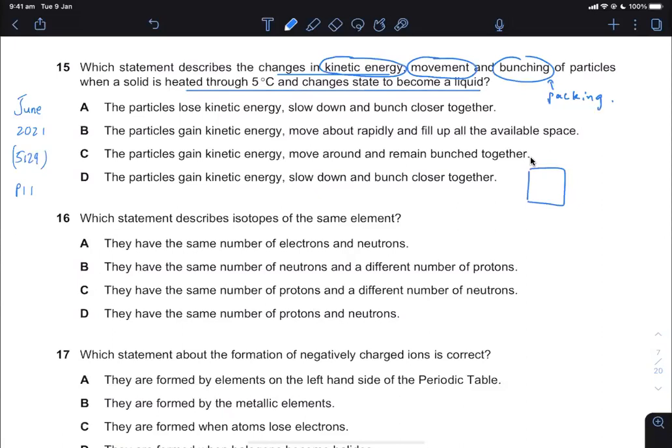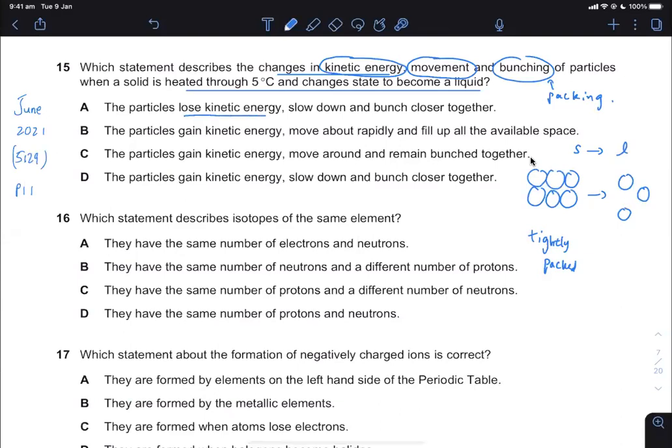A solid has particles tightly packed, but during change of state from solid to liquid, they move a bit faster and there is a bit more space in between. They're still closely packed, but they gain kinetic energy.